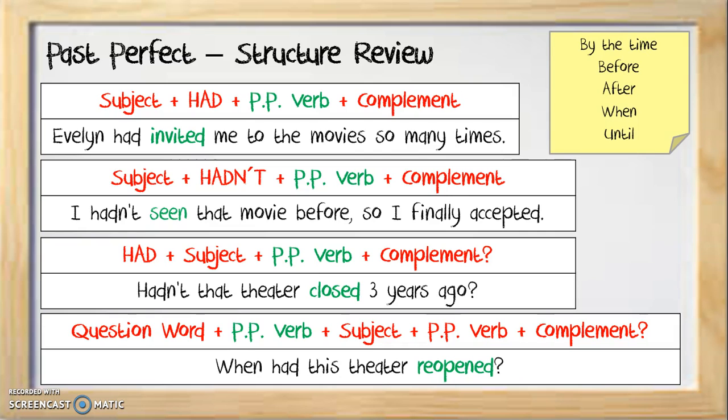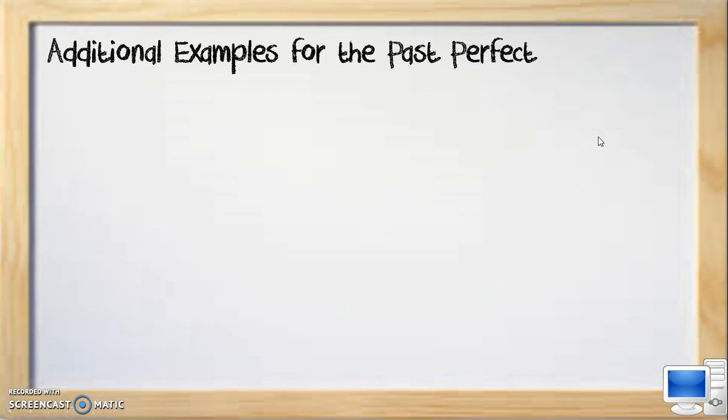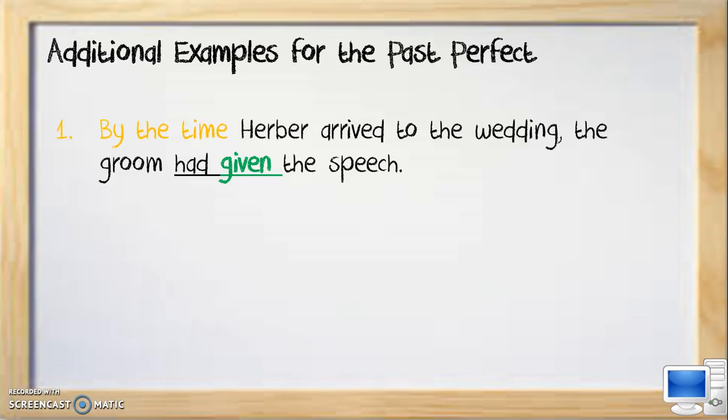Some time markers for this tense are by the time, before, after, when, until. Let's see a couple more examples. By the time Erver arrived to the wedding, the groom had given the speech. That means that the speech was over, so Erver wasn't able to listen to it. You gotta be on time for weddings, Erver.